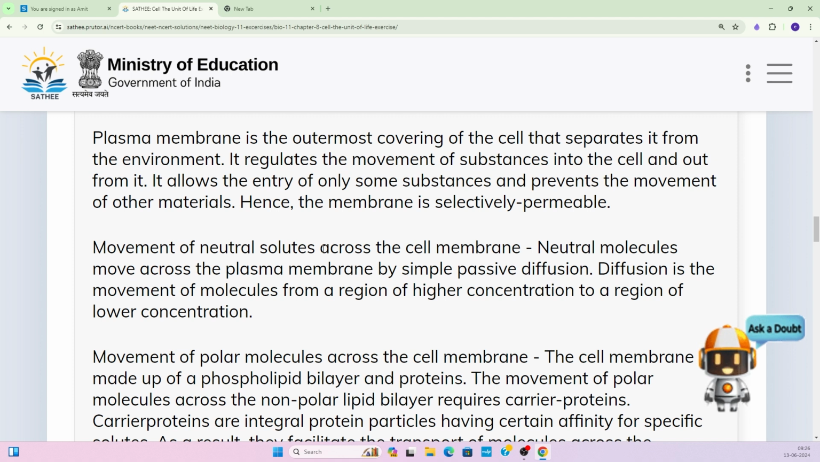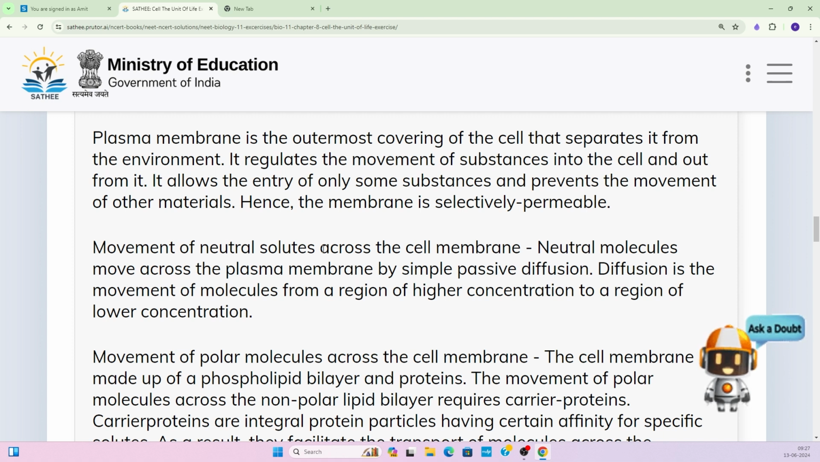Movement of neutral solute across the cell membrane. Neutral molecules move across the plasma membrane by simple passive diffusion, according to the concentration gradient. They do not have any charge. Diffusion is the movement of molecules from the region of high concentration to the region of lower concentration. So you have studied about diffusion.